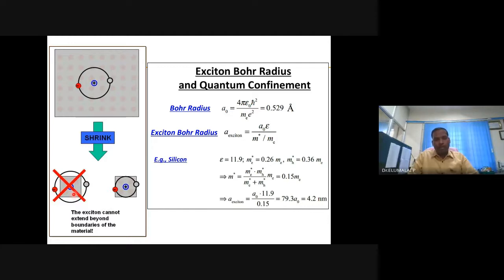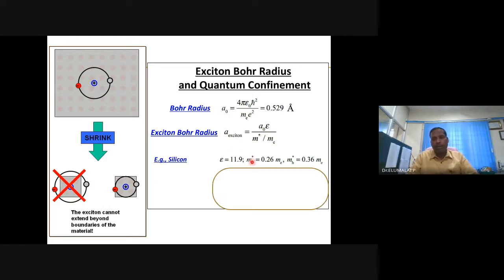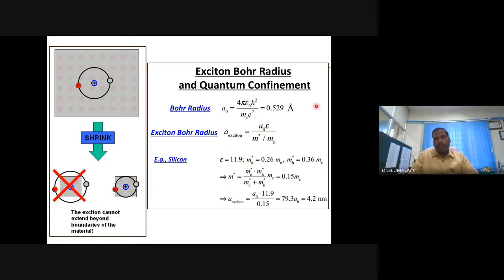And it is possible to quantify this exciton Bohr radius, for example for silicon semiconductors, using a standard equation. The Bohr radius is 0.529 angstrom. The exciton Bohr radius is similar to that. Alpha is equal to k or epsilon a0 divided by mu. So mu is the reduced mass, which is nothing but mu or m star.